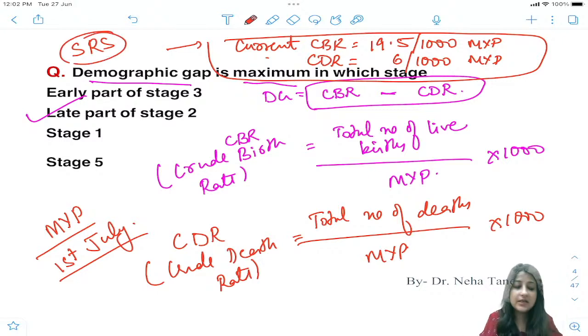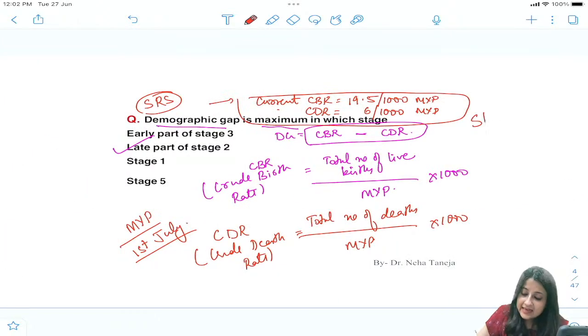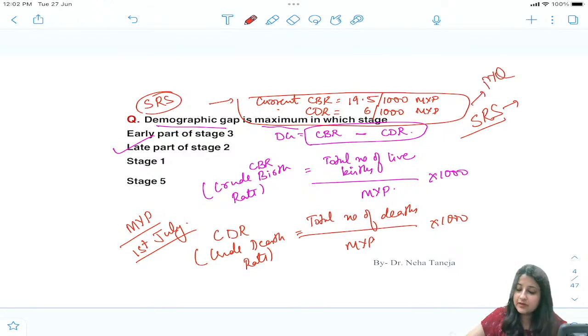SRS, Sample Registration Survey. Very good, Pragya has written it correct. Not WHO. WHO is an international organization, it's not bothered about giving minor details of India. It works on the health sector. SRS, Sample Registration Survey. There was once an MCQ in FMG exams that asked what all information SRS provides. This is also a PYQ. It tells about CBR, CDR, annual growth rate of a country, infant mortality rate,